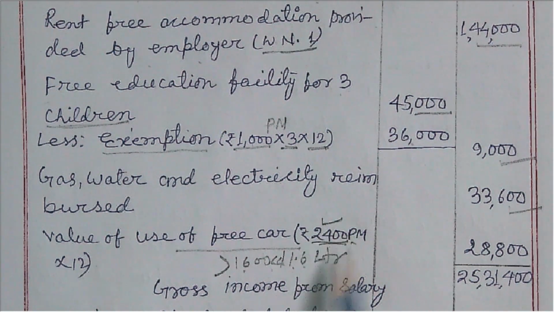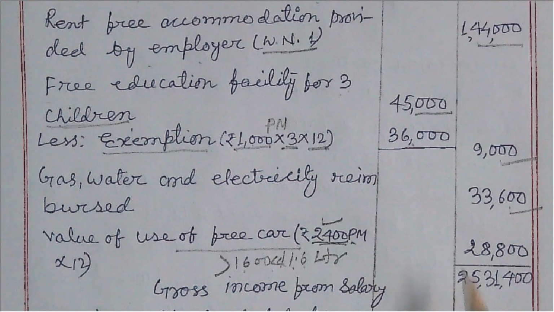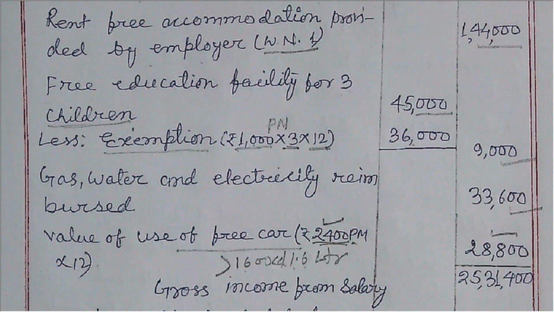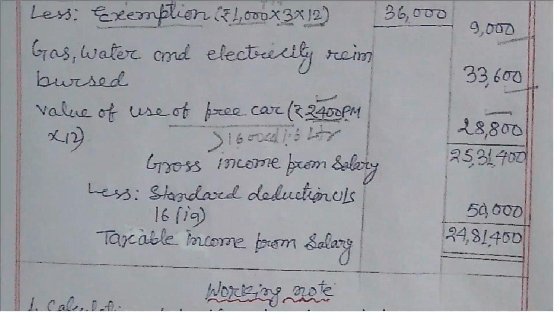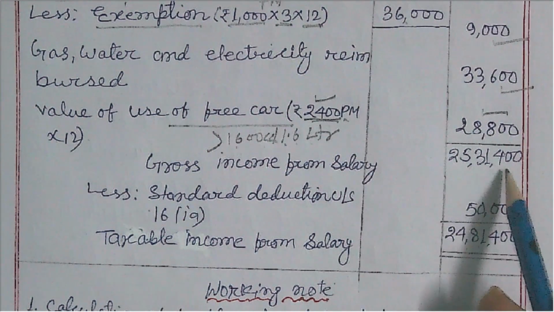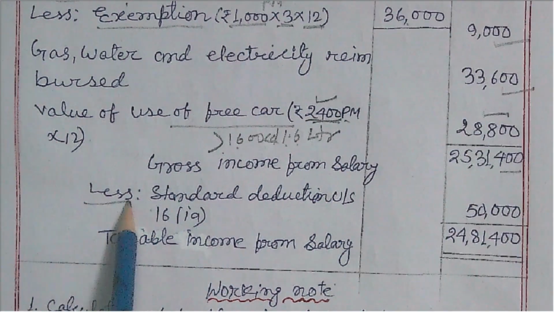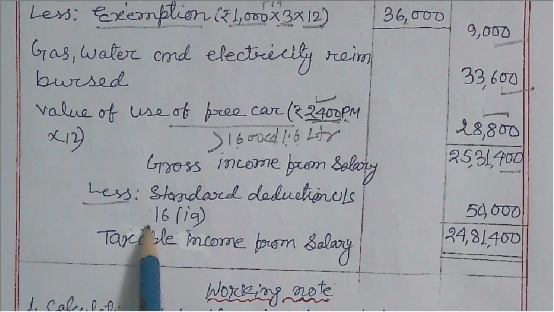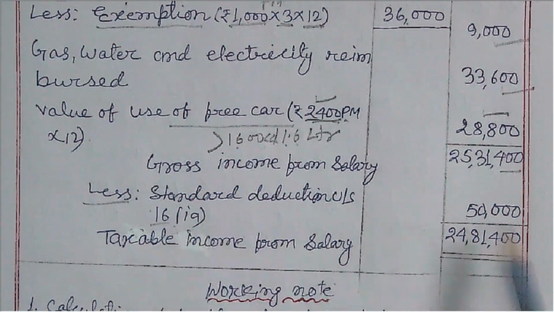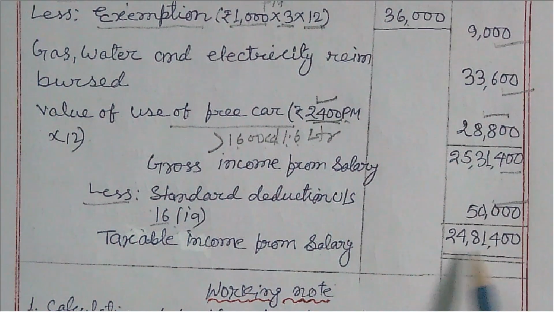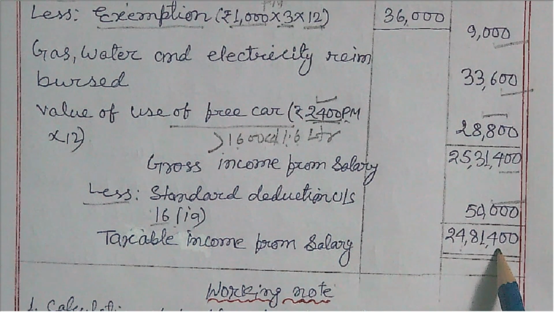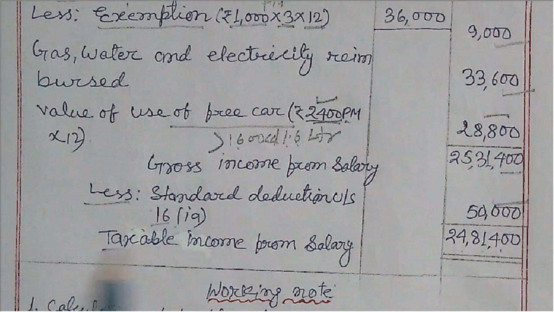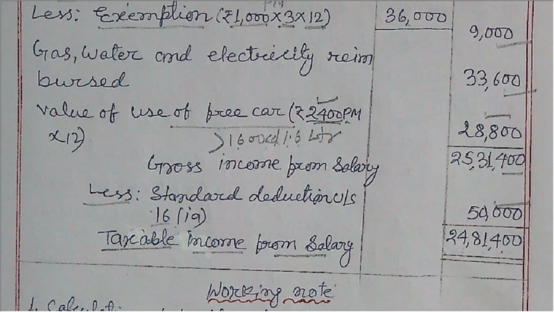So only 2400 into 12, it is 28,800. Now when we total all these figures, you will get 25,31,400, and less standard deduction under section 16(ia) 50,000. So balance is 24,81,400, your taxable income from salary.